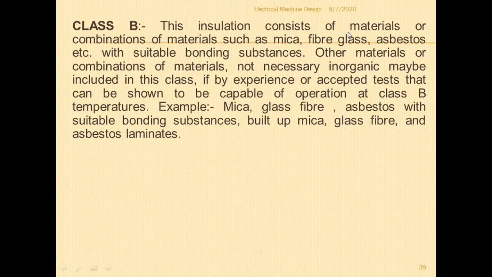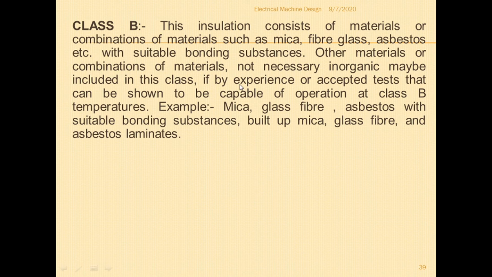This insulation consists of materials or combination of materials such as mica, fiberglass, asbestos, etc., which belongs to class B, with suitable bonding substances. Other materials or combination of materials, not necessarily inorganic, may be included in this class if by experience or an accepted test it can be shown to be capable of operation at class B temperature. So any other materials that pass the test can be included in class B.